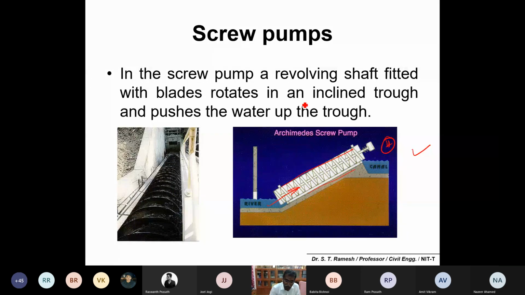It's very simple. Please remember, this is the shaft, a revolving shaft which contains blades, which rotate inside the inclined trough. Trough in the sense is a pipe or a channel. So if it rotates inside the trough or pipe, it will push the water up the trough, something similar to an auger action. Thereby, for example, semi-solid liquid contents can be pumped to an elevated level. So please remember, these are screw pumps. Is it okay?